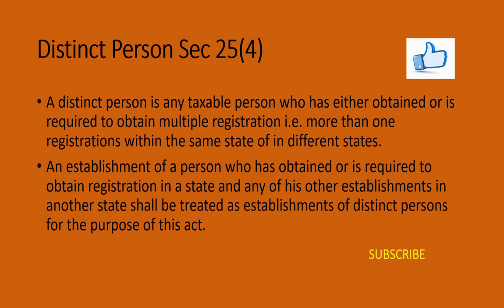In other words, a person who has obtained or is required to obtain more than one registration, whether in one state or union territory or in more than one state or union territory, shall in respect of each such registration be treated as a distinct person for the purpose of this Act.